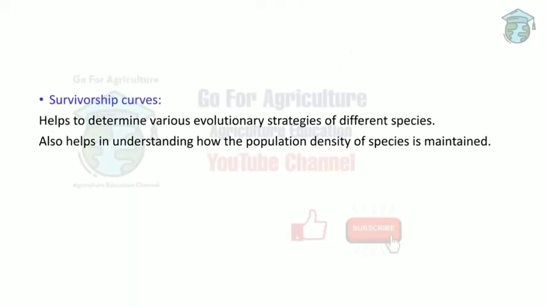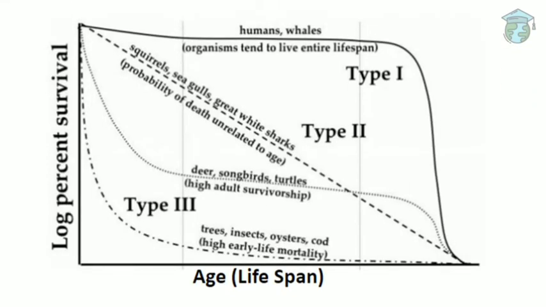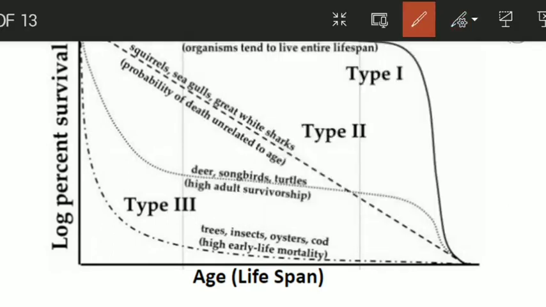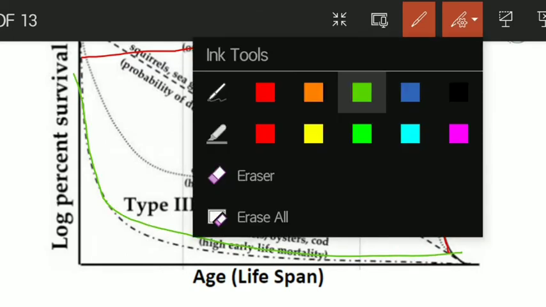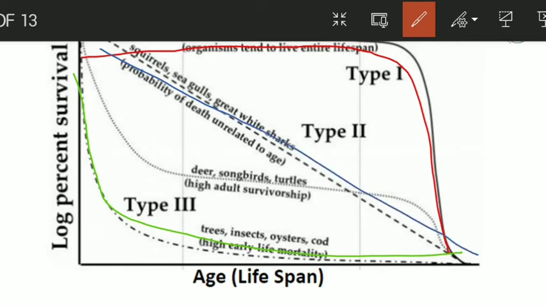Next is survivorship curves. Basically these curves help us to determine the various evolutionary strategies of different species. This is one of the survivorship curves. It helps us to know the relation between the age and the survival capacity of different organisms. For example, this is the convex curve, another is this concave curve, and the third curve is this constant curve.